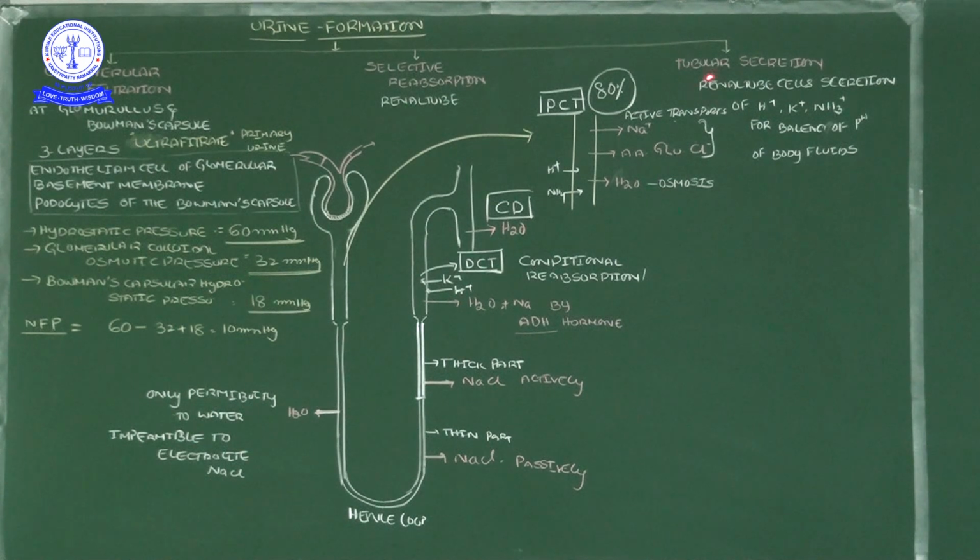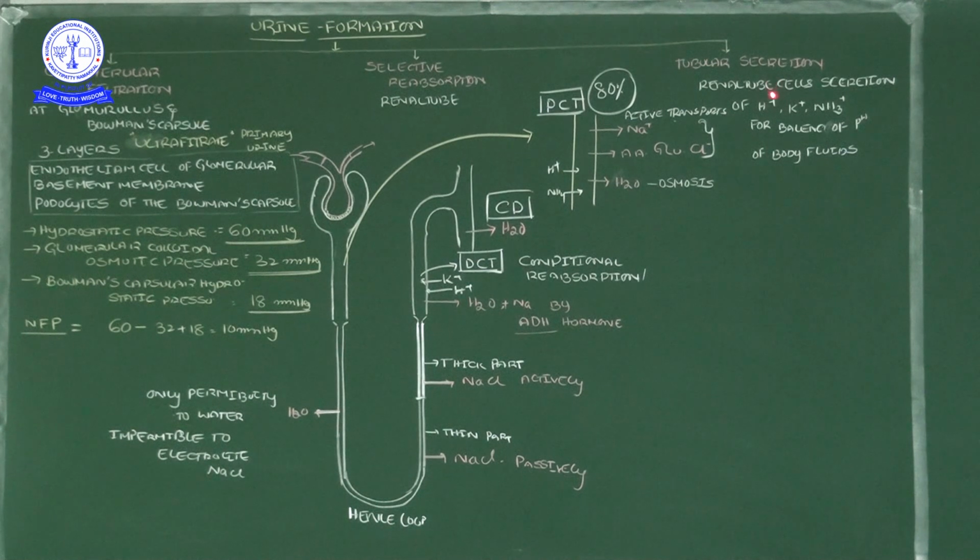And simultaneously tubular secretions occur in different parts of the nephron, while several substances are being reabsorbed, to maintain the concentration of renal fluid and body fluid. These renal tube cells are secreting several ions, H plus ions, K plus ions or NH3. So purposely the tubular cells are secreting some ions for the purpose of balancing the body fluids. Such a process we call tubular secretion.